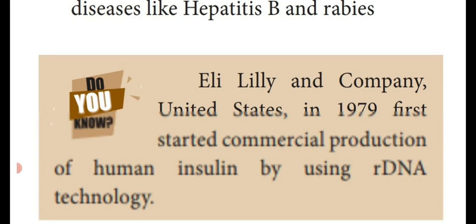See that do you know paragraph. Eli Lilly and Company of United States in 1979 started commercial production of human insulin by using rDNA technology. So this is the company which is present in United States. In the year 1979 they produced human insulin by rDNA technology. This is an important 1 mark question. Kindly note it down in your textbook.